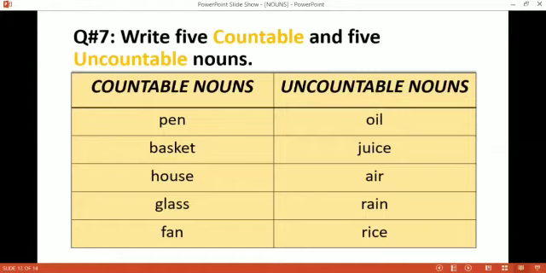I have a pack of juice. I have a glass of juice. We are counting the pack or glass. We are not counting the juice that is in the glass or in the pack. So, juice is uncountable.